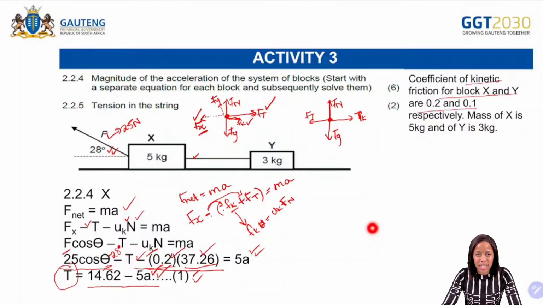And when you make it the subject of the formula, you also need to make sure that it does not remain as a negative. It needs to remain as a positive, so that you are able to solve your equation there.